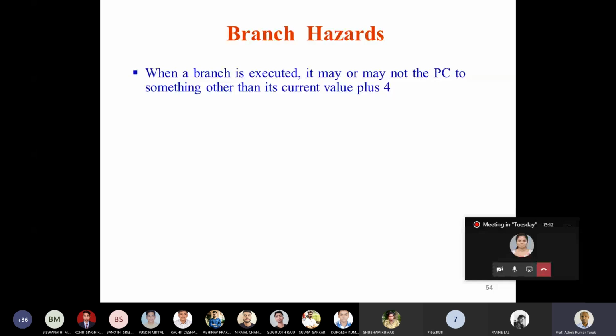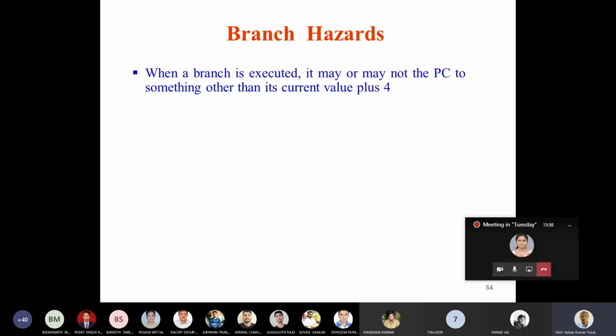But if you are executing a branch instruction, then you decode that it is a branch instruction in the instruction decode stage, and you determine whether the branch is going to take place or not, whether the PC will be changed to some other value, or the PC will retain its current value. That will be determined in the instruction decode stage.